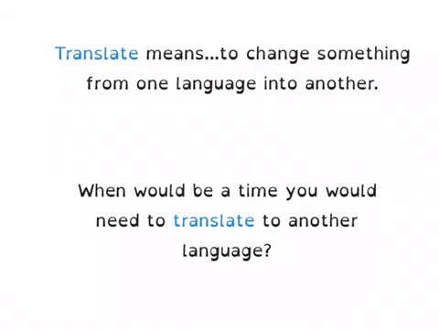So when would be a time you would need to translate to another language? I think of right away if I was going on vacation somewhere, let's say I went to Mexico and they were speaking Spanish. Okay, I might need to translate the Spanish to English for other people in my group to understand them. Or if I was reading a book, sometimes we read books that have a few different words in another language. We've had a few of those this year. I might need to translate those words so I'm able to understand my reading.